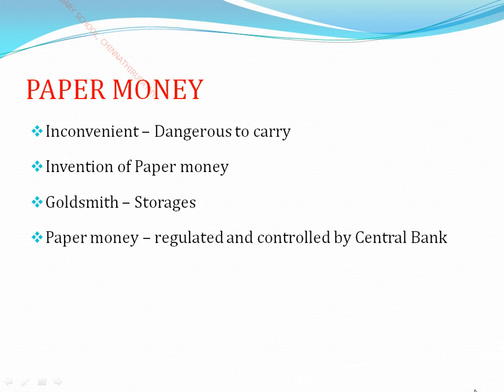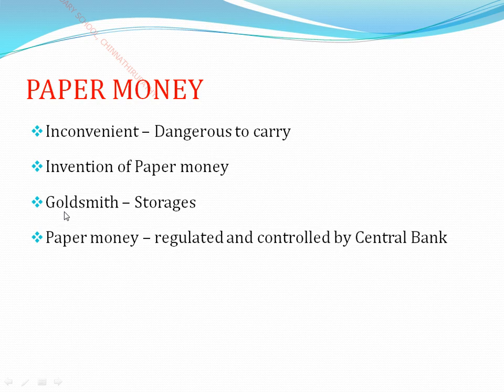When he came back to his native place, the goldsmith gave back the gold and silver coins to the person who carried the letter, the promised document. Like that, paper money started to be introduced in the early period.